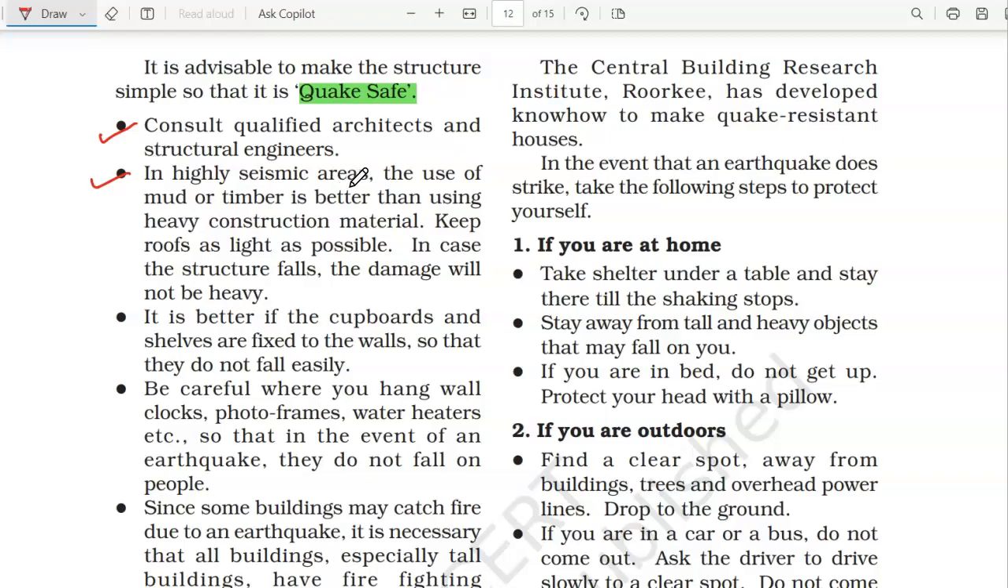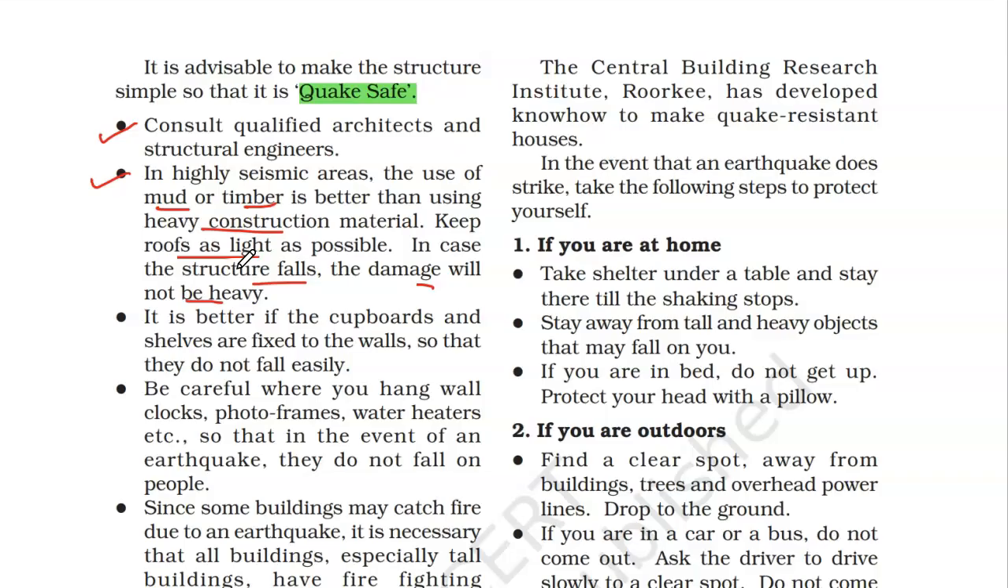In highly seismic areas, in the fault zones, the use of mud or timber is better than using heavy construction materials. Keep the roofs as light as possible. In case the structure falls, the damage will not be heavy if you keep the roofs light and don't use heavy construction materials, right? It is better if the cupboards and shelves are fixed to the wall so they do not fall easily on you or on anyone.